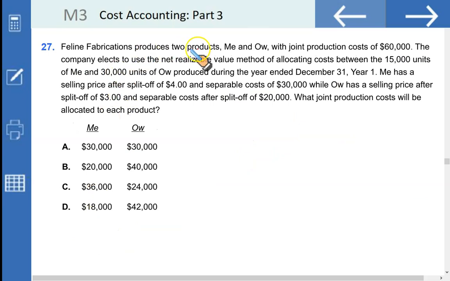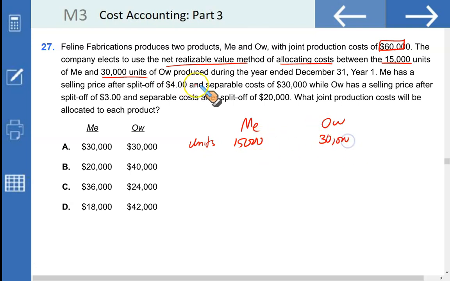Feline Fabrication produces two products, Me and Ow, with joint production cost of $60,000. The company elects to use the NRV method to allocate the joint cost between 15,000 units of Me and 30,000 units of Ow. So let's write down the number of units we have: 15,000 Me and 30,000 Ow. Now, Me has a selling price of 4 and separable cost of 30.